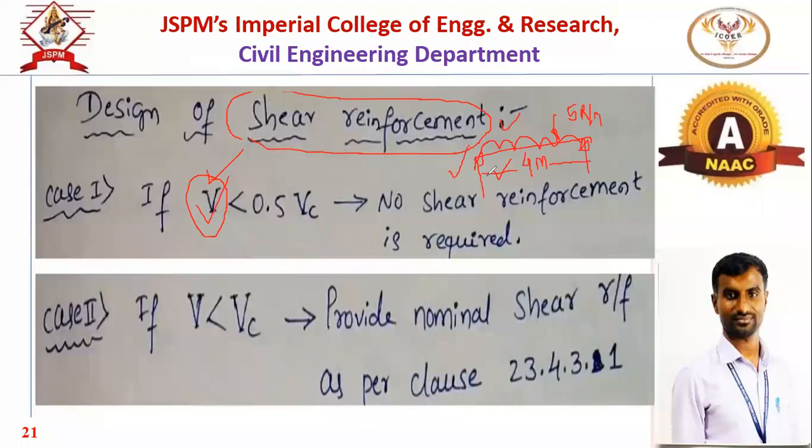As per IS 456, what shear force do we consider while designing the shear reinforcement? If the beam is simply supported and subjected to UDL on the entire span, this shear force is nothing but the reaction at the ends. For this particular case, the reaction at the ends is given by a formula. What is that formula?